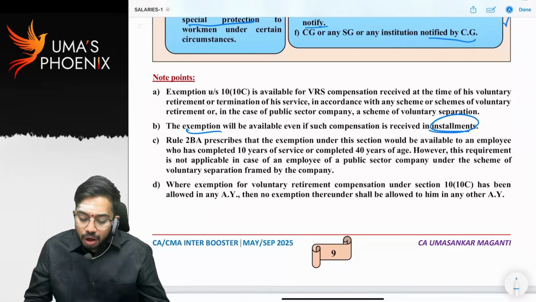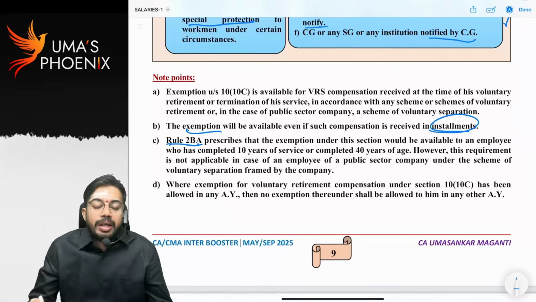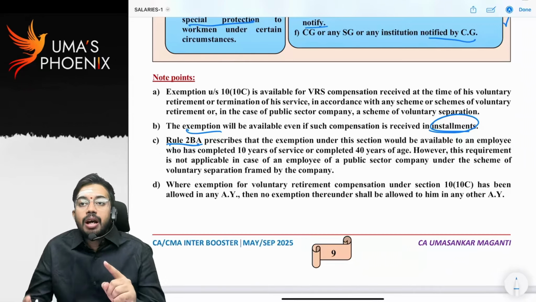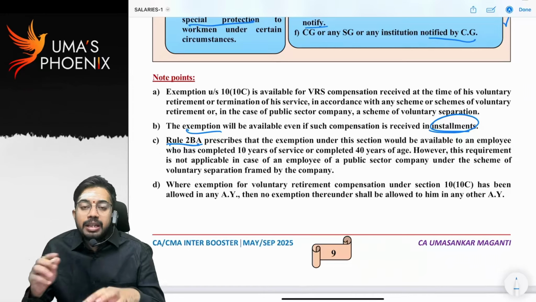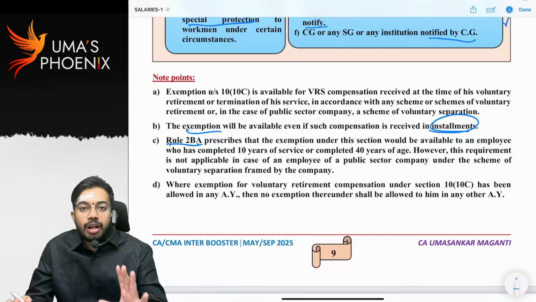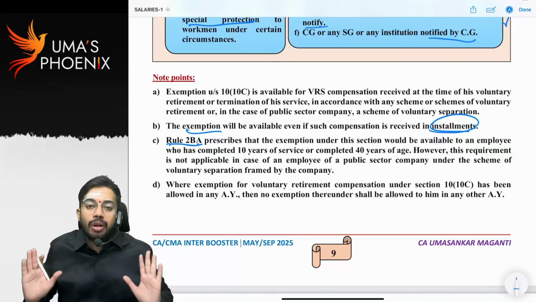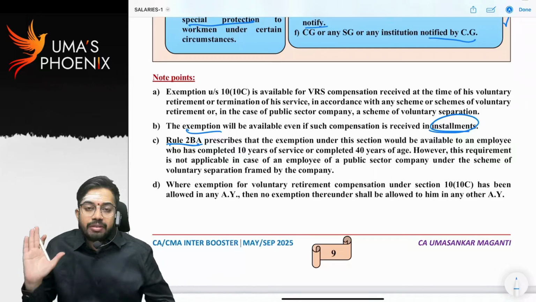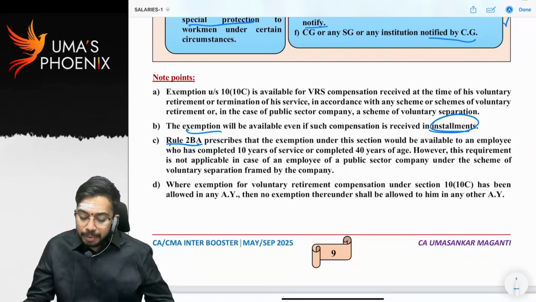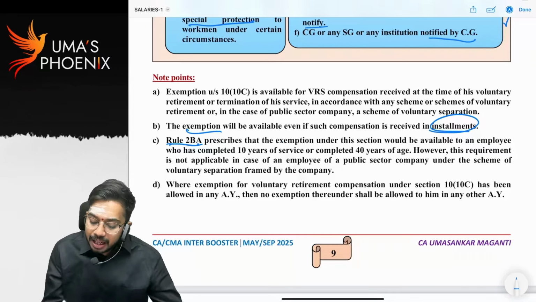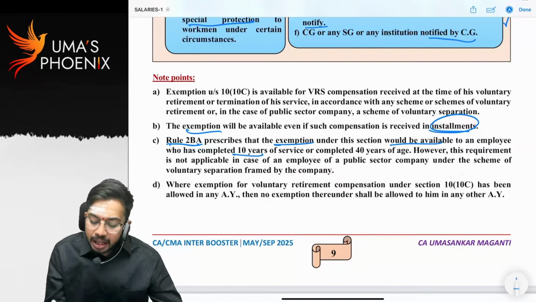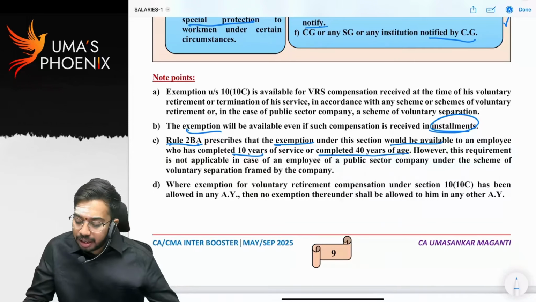There is one rule called Rule 2BA. This Rule 2BA is applicable only for VRS compensation. For voluntary separation scheme given by a public sector company, this Rule 2BA is not applicable. So whatever Rule 2BA we are going to discuss right now is applicable only when VRS compensation is received. If voluntary separation scheme compensation is received, then Rule 2BA is not applicable. It prescribes that exemption under this section would be available to an employee who has completed 10 years of service or completed 40 years of age.